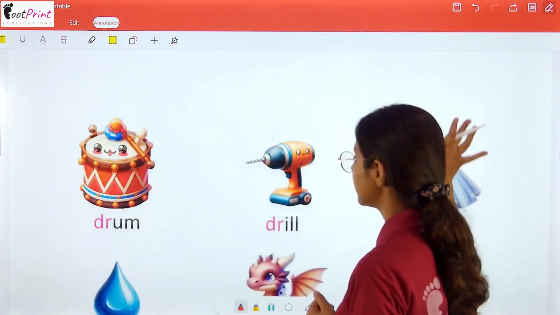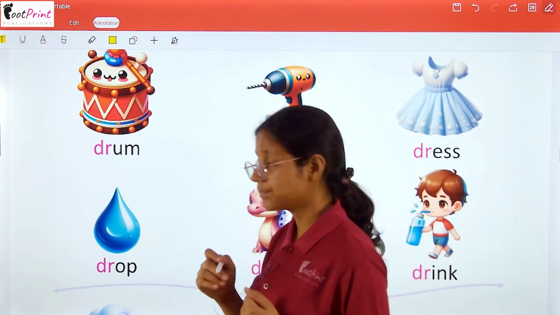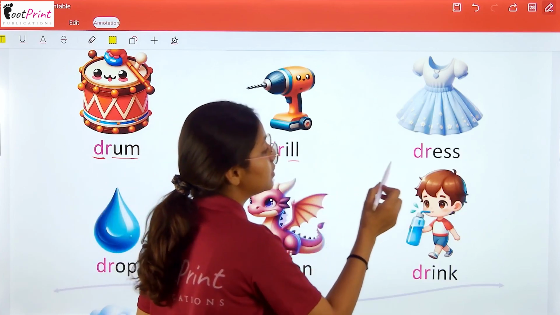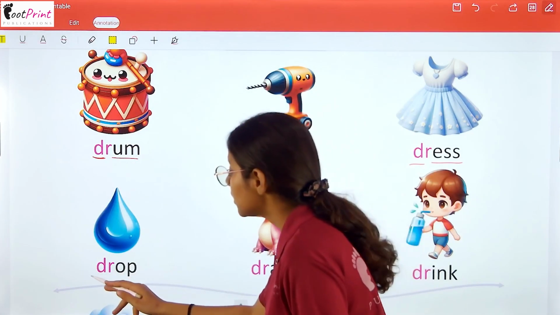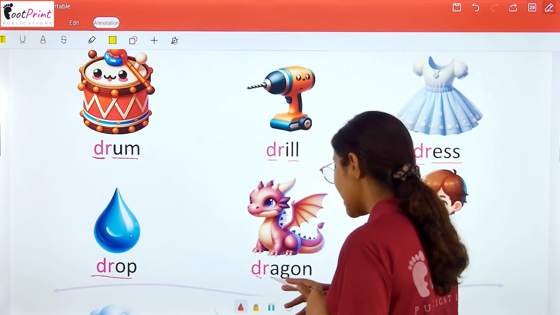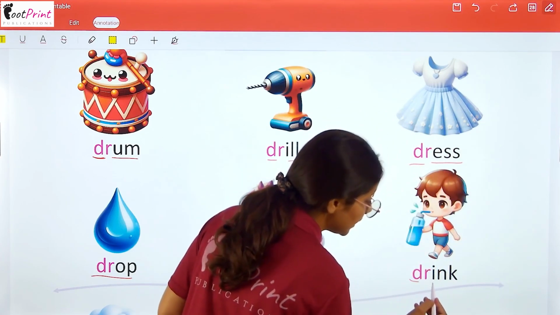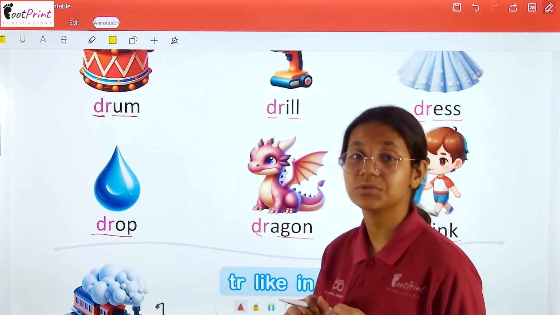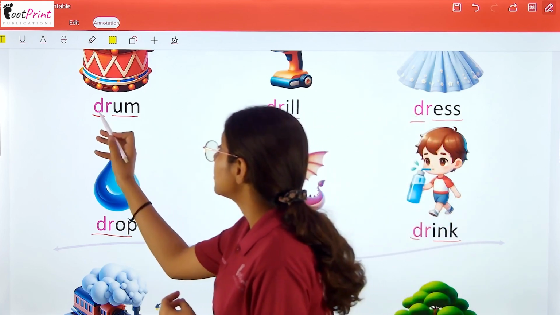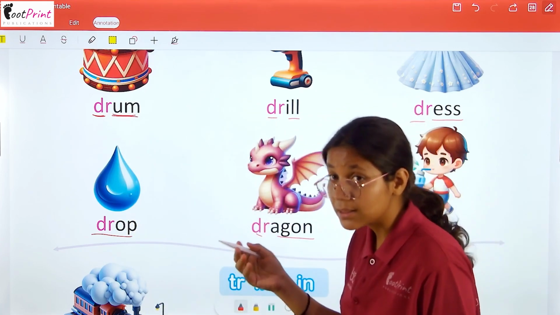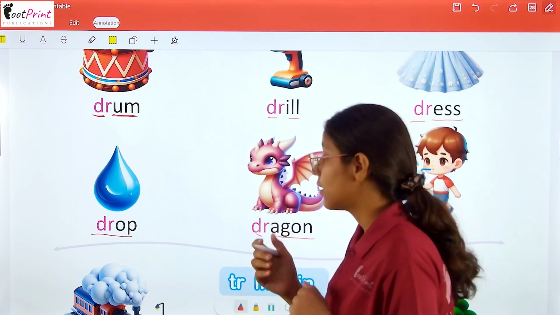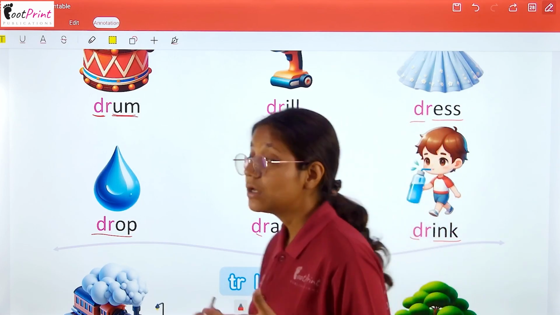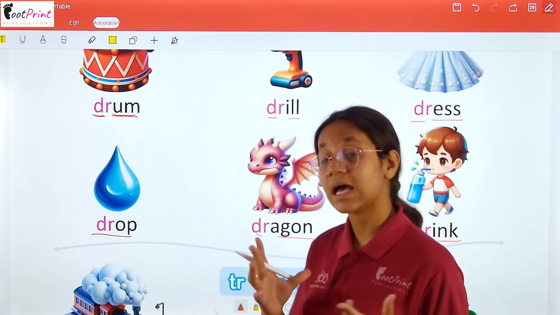Now we have some more words. Let's read them. Drum. Drill, dress. Drop. Dragon. Drink. Students, did you see here? We have so many sounds here. This is a fusion of sounds. Dr, then dr-ill, then dr-ess, then drop, then dr-agon and dr-ink, drink. Here is the sound of a, e, i, o, u.